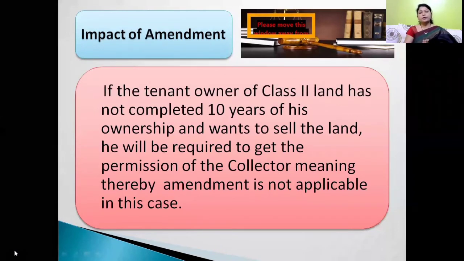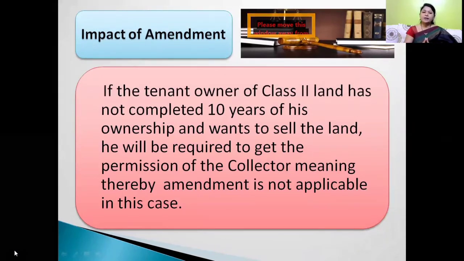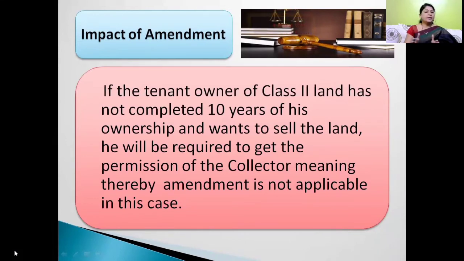Second scenario, if the tenant owner of Class 2 land has not completed 10 years of his ownership and wants to sell that land, then he will be required to get permission from district collector, meaning thereby amendment is not applicable in this case because he has not completed 10 years of his ownership.